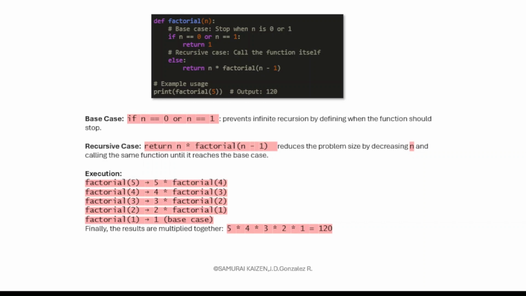Because in order to reach n equal to 0, it's faster to get closer to n equal to 1 if we're going on this reverse count. So in this case, finally the result of the multiplication would be 5 times 4 times 3 times 2 times 1, which is 120. So this is a really practical manner of utilizing recursion, in this case for calculating factorial.